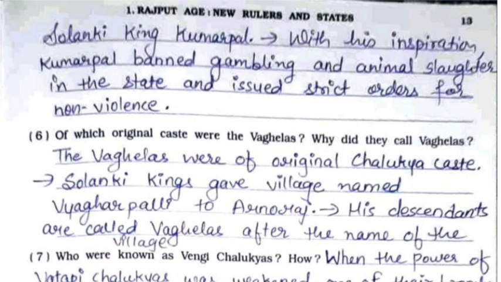Sixth, of which original caste were the Vaghelas? Why were they called Vaghelas? The Vaghelas were of original Chalukya caste. Solanki kings gave a village named Vyagharpalli to Arnoraj. His descendants are called Vaghelas after the name of the village.